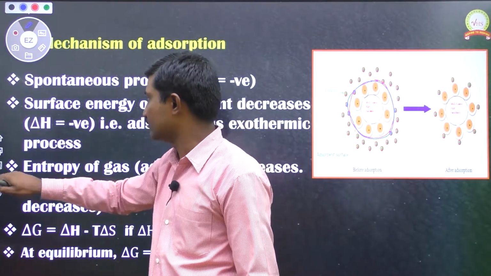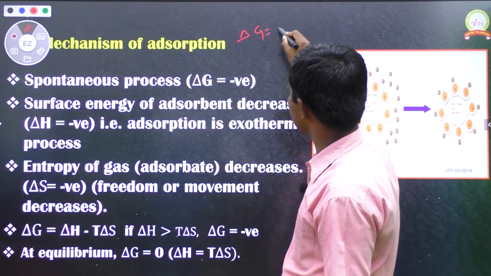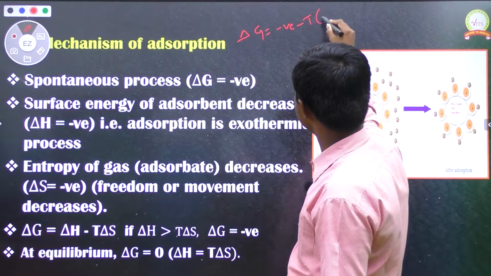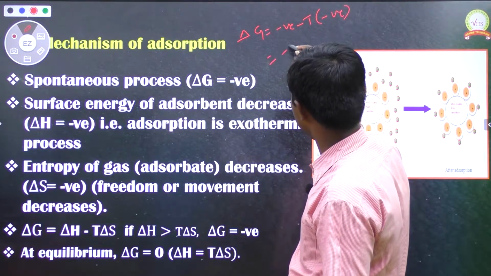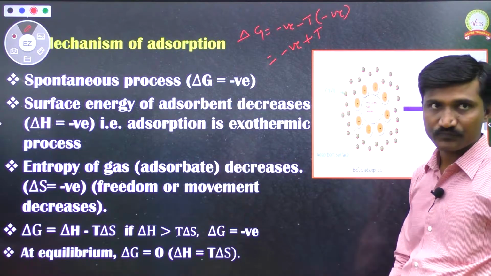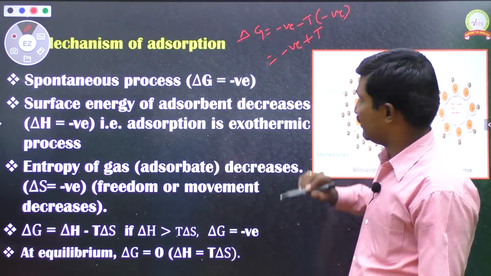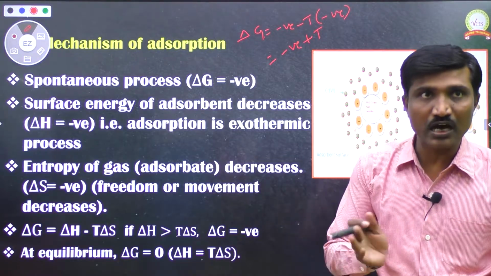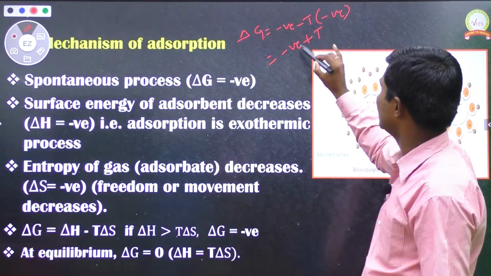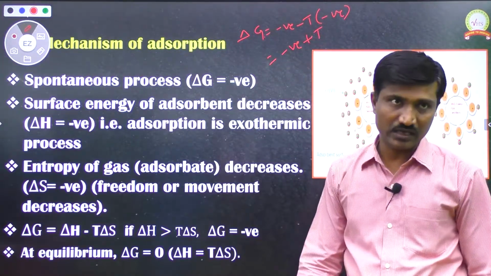Okay, both are negative. So if you substitute those values there, delta G is equal to negative minus T into negative, that equals negative plus T, because this negative becomes positive. So this delta G may be negative or positive, that depends on these two values, the delta H value and delta S value.